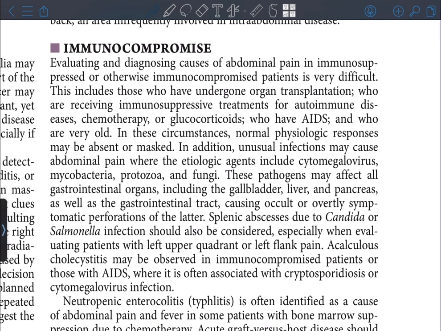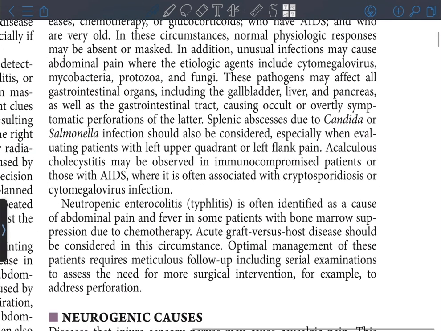In these circumstances, normal physiologic responses may be absent or masked. In addition, unusual infections may cause abdominal pain where the etiologic agents include cytomegalovirus, mycobacteria, protozoa, and fungi. These pathogens may affect all the gastrointestinal organs, including the gallbladder, liver, and pancreas, as well as the gastrointestinal tract, causing occult or overtly symptomatic perforations of the latter.